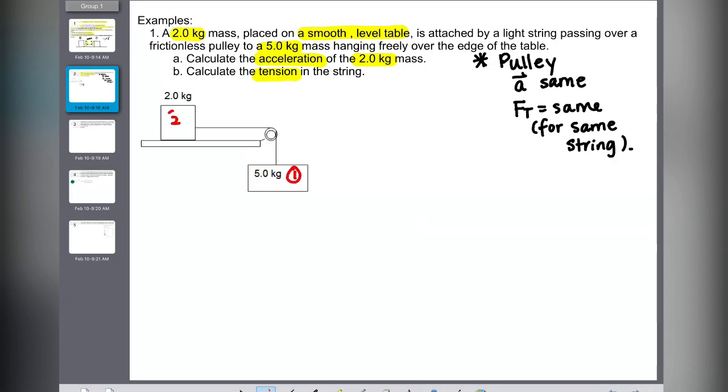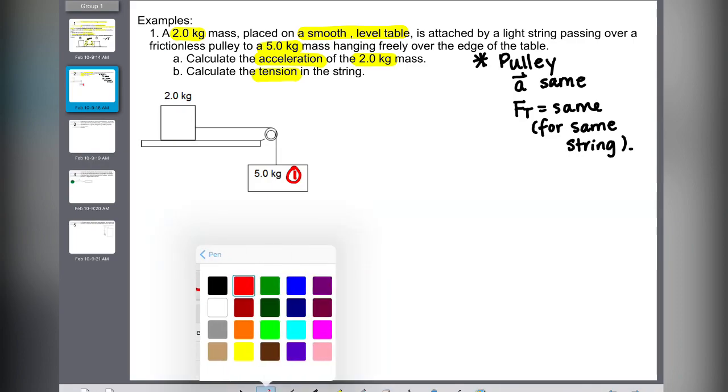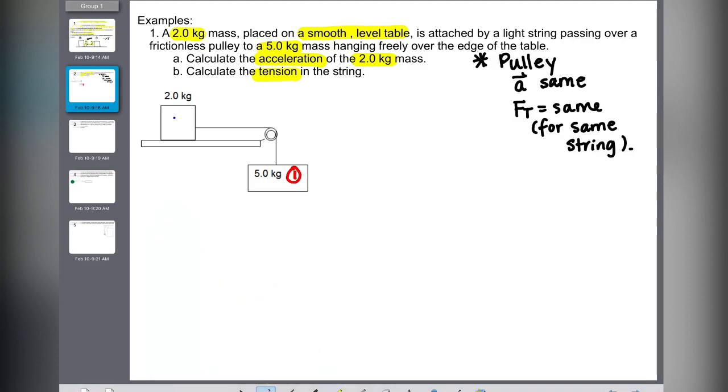So I'm going to call this block 1 and this block 2. I'm going to color coordinate it, using blue for 2, so I'm labeling them. For block 1, it has a mass of 5 kilograms.